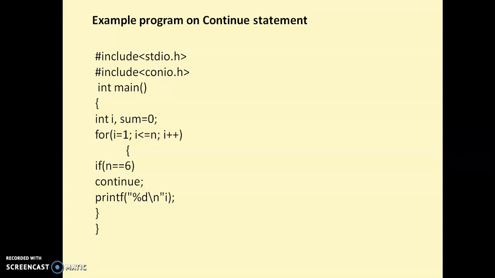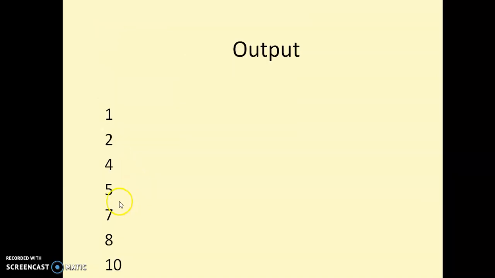Suppose your n value is 10, so the condition is true, and it checks whether n is equal to 6 or not. If it is true, then continue is executed, otherwise not. So in this program, the output excludes 6, because when the value is equal to 6, the continue statement is executed. When the continue statement is executed, it skips the current iteration and continues with the next iteration. So in the next iteration, we just display all other values.